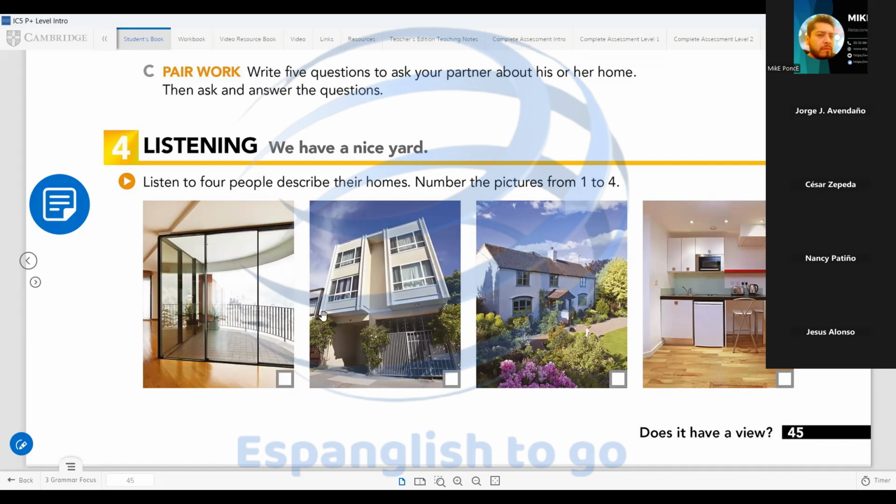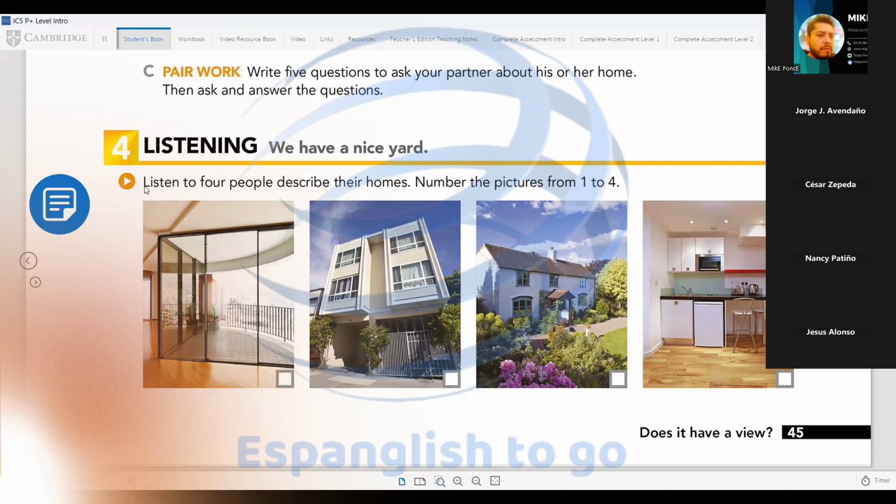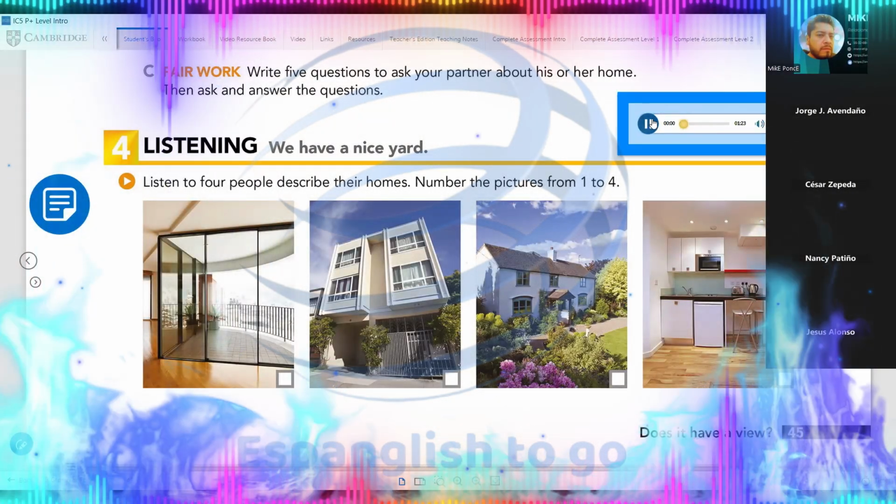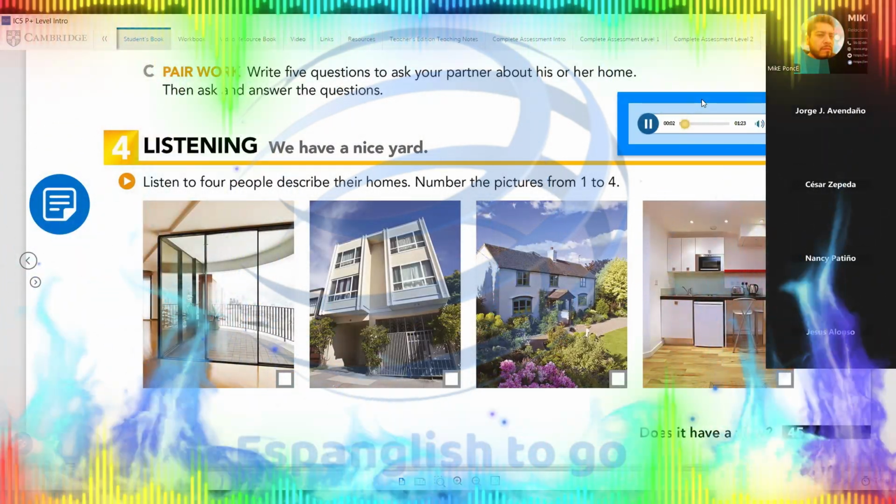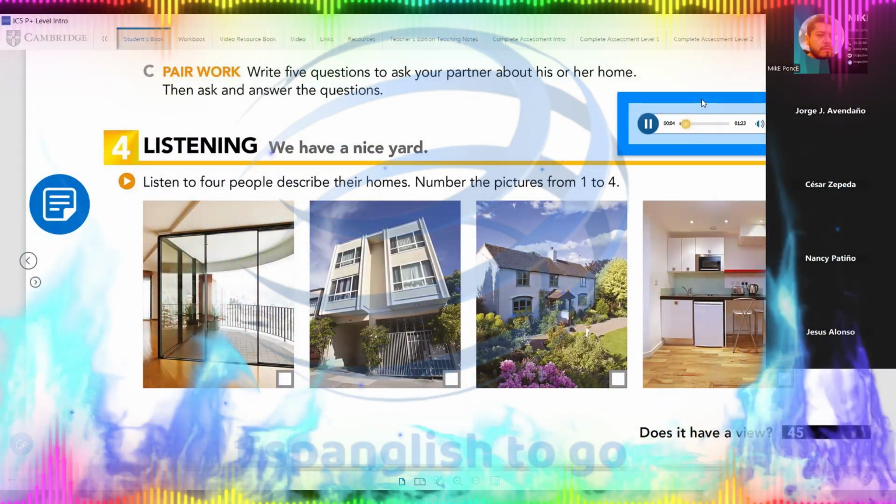Let's listen to the descriptions and decide which one is number 1, 2, 3, and 4. So let's go to the listening. Please pay attention. Page 45. Exercise 4. Listening.